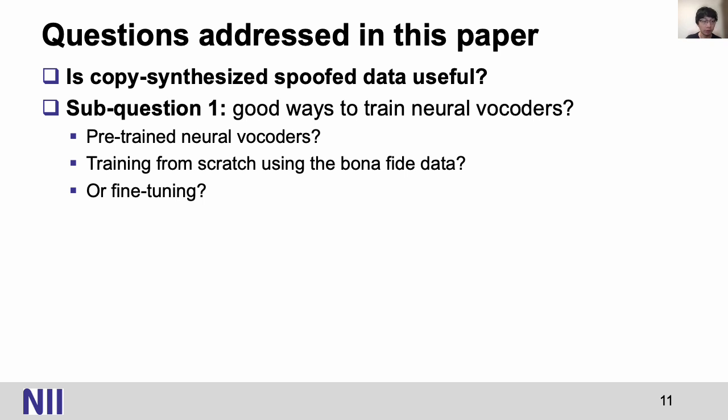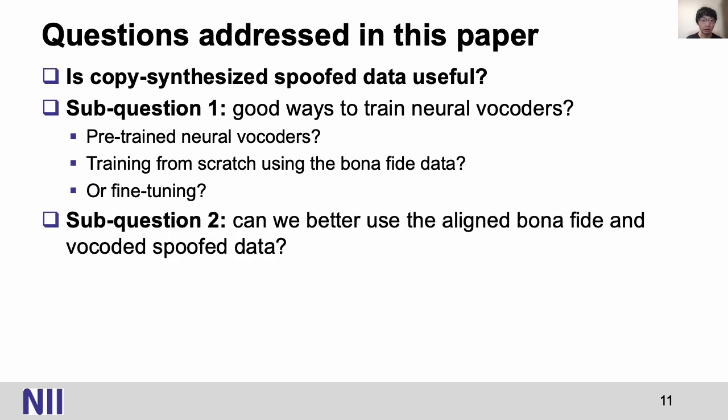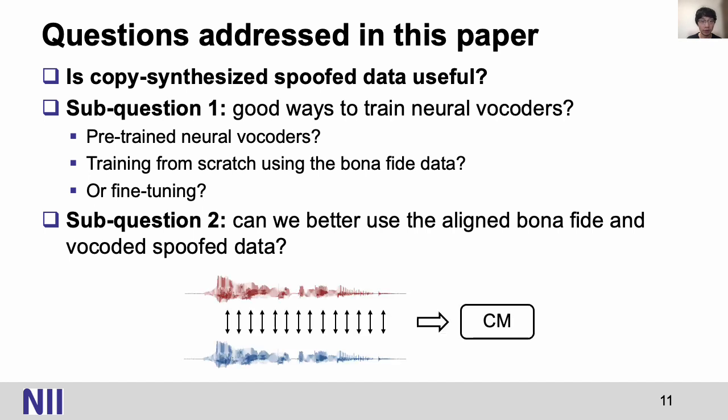Or we can fine-tune the pre-trained neural vocoders using this bona fide data. The second question, as I mentioned in the previous slide, the vocoded data is temporally aligned with bona fide data. So can we find a good way to take advantage of the alignment between this bona fide and vocoded data in order to better train the countermeasure? So this would be the second question.